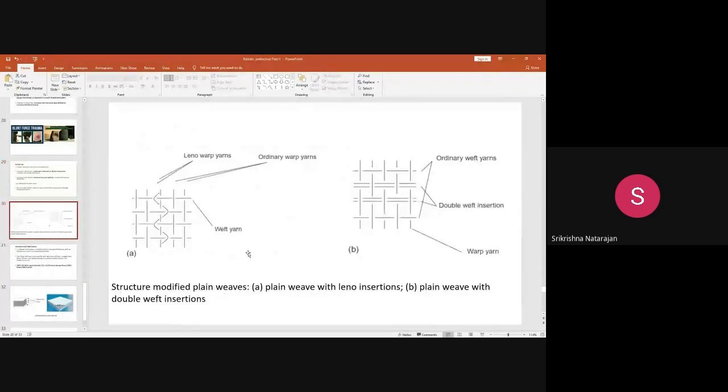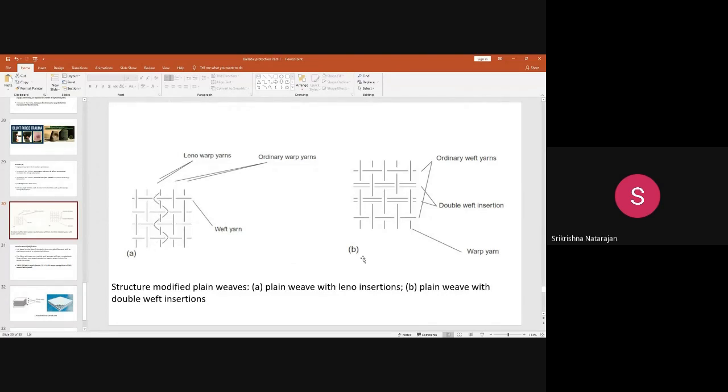So for example, I will show you a small picture. There are two different views. This is the plain view, and this is also the plain view, but there is a small difference here. In this plain view, a small yarn is inserted. You can see here, this is called Leno yarn. The yarn is inserted in this to create friction. These are the modified structures, where the plain view has Leno insertion.